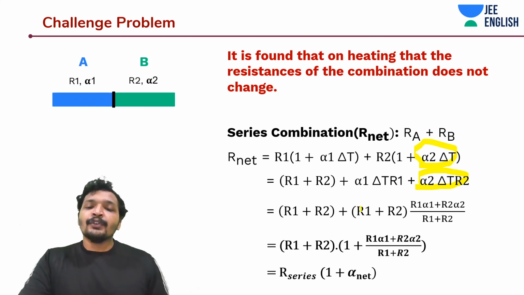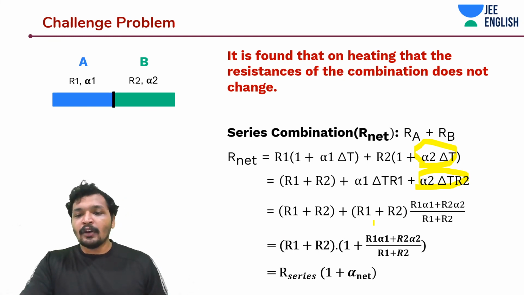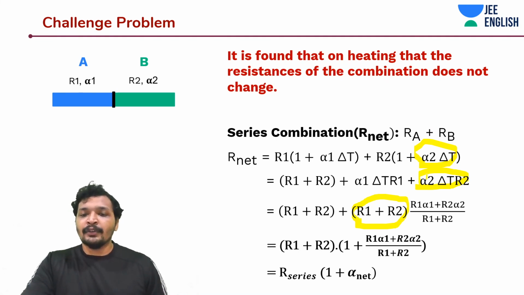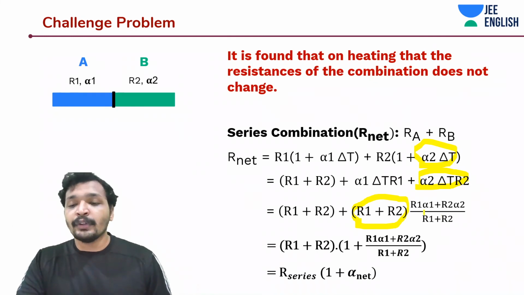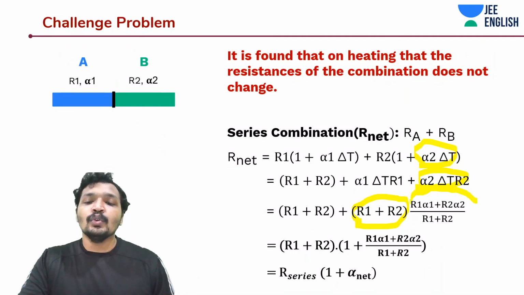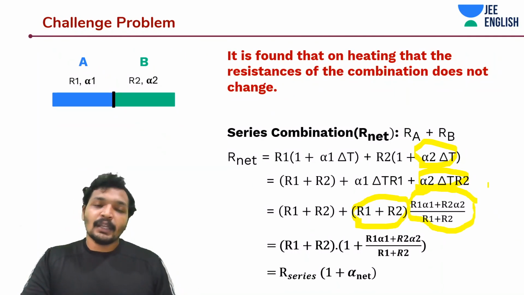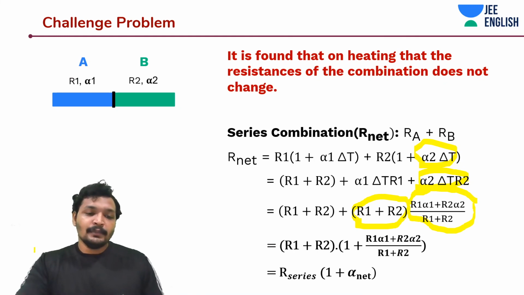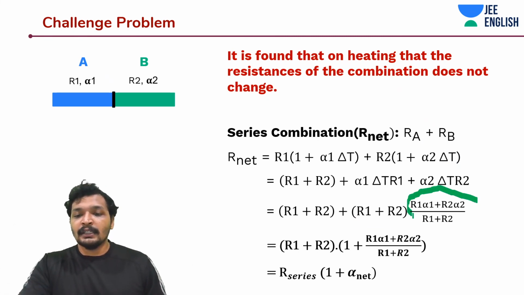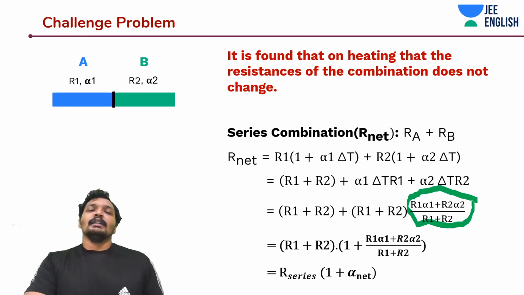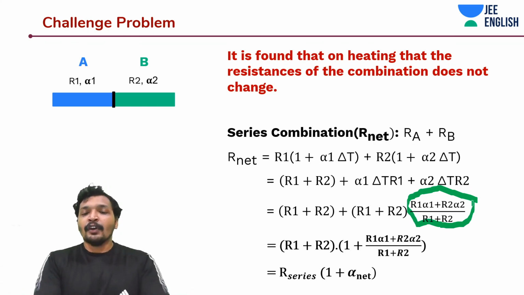Now you take this R1 plus R2 as directly common, or you can write the equation in this form. You can directly take from the third and the fourth terms R1 plus R2 as common, and then you would get R1 into alpha 1 plus R2 into alpha 2 by R1 plus R2 as a separate term. Now you pretty much understood this term, which I am highlighting in green, is the net temperature coefficient of resistance.